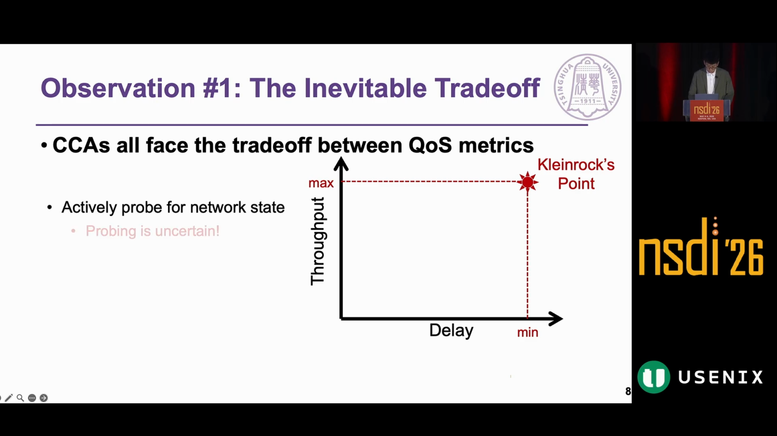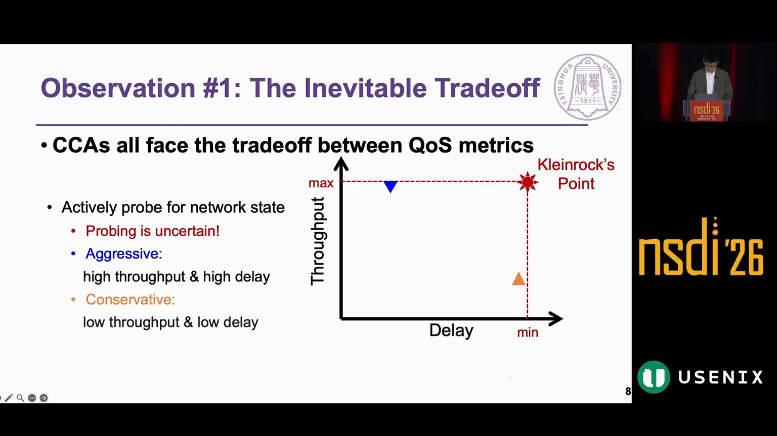However, probing is inherently uncertain. Increasing the sending rate might reveal unused bandwidth, or it could simply lead to increased queuing delay. For example, aggressive CCAs will aim for the upper bound of bandwidth, maintaining a buffer to get higher throughput, but also have higher delay. While conservative methods will go for the lower bound of bandwidth, trying to maintain an empty queue to get lower delay. However, they will also obtain a lower throughput.